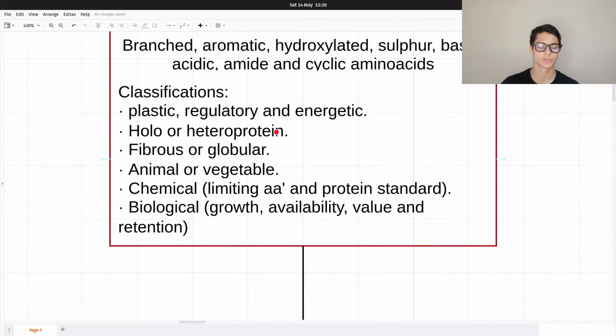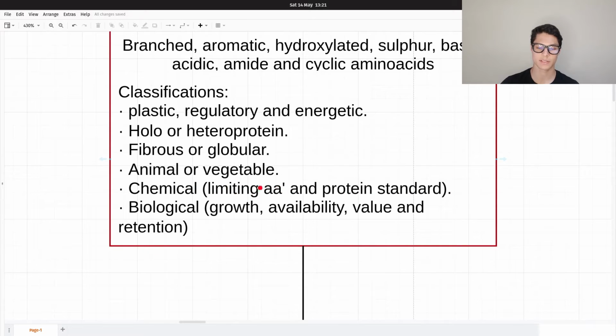Classification of proteins, again, by plastic, regulatory, and energetic functions. Holo or heteroprotein, that means the same amino acid, and this with different amino acids. Fibrous or globular, this is the form they can get in space. Animal or vegetable, the source. And then chemical and biological. Chemical, we have the limiting amino acid and the protein standard.